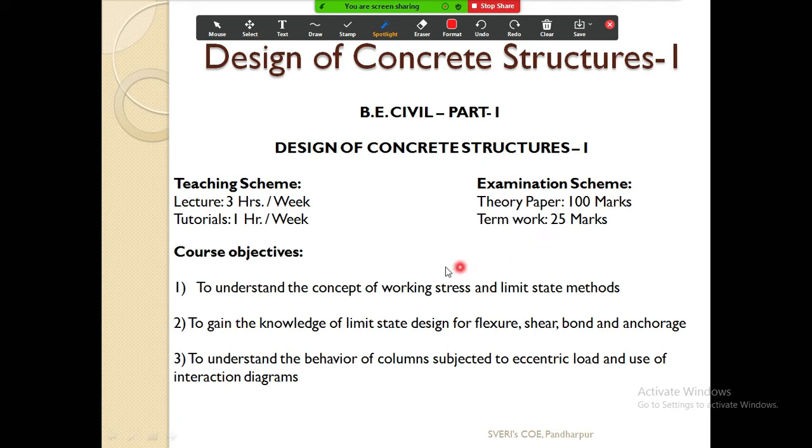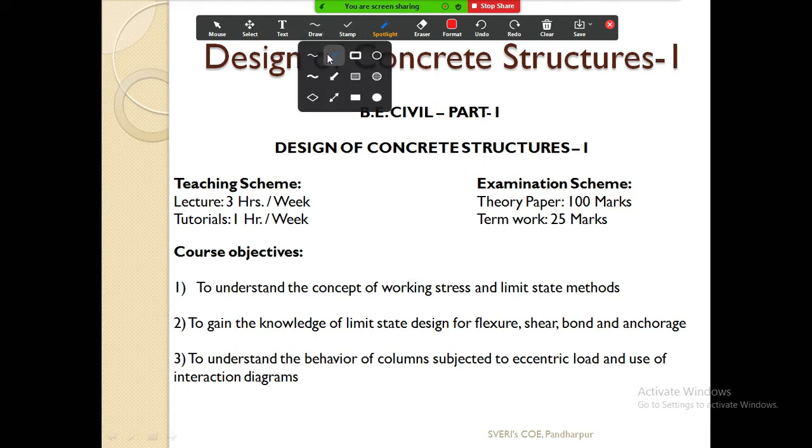In brief, in the course objectives it is given what is expected from you after learning the subject. In this subject you will understand the concept of working stress and limit state method. These are the two methods which we use for the designing of various structures.